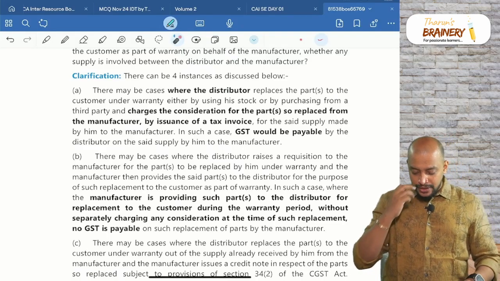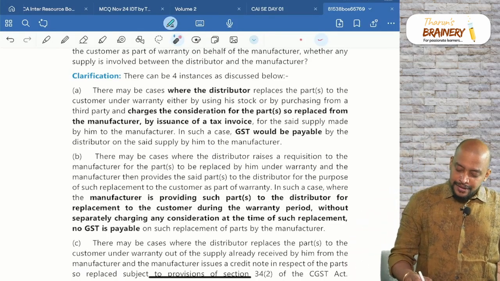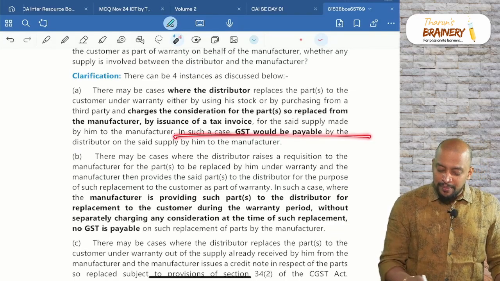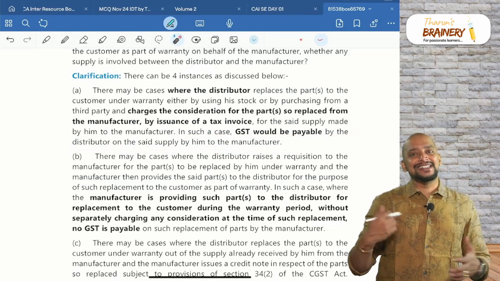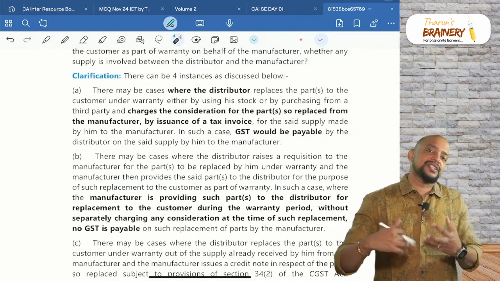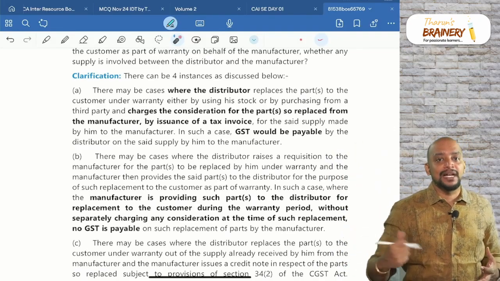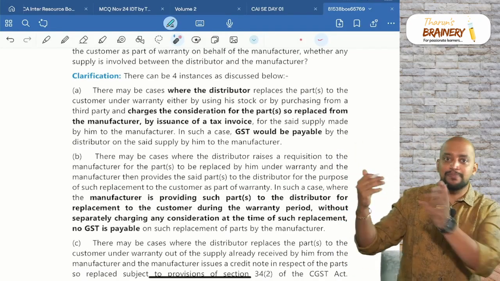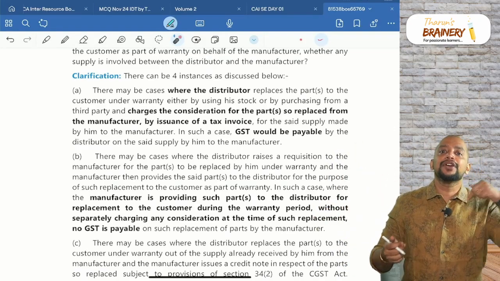Yes. So here what they are telling, in such case GST would be payable by the distributor on the said supply by him to the manufacturer, because first he is purchasing from the third party and completed the replacement, the parking sensor replaced. Now he needs to get the reimbursement.